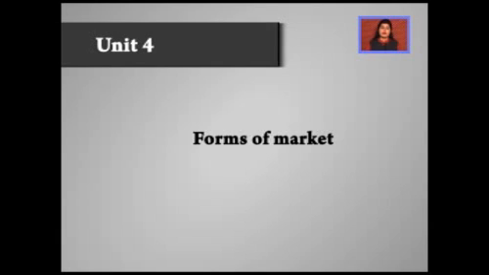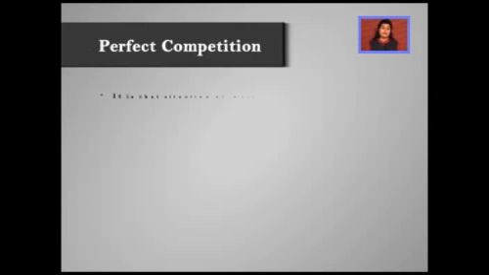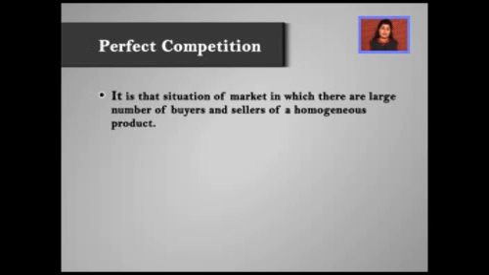Now, various forms of market can be categorized in economics depending upon a set of features. The first form, dear students, which we are going to take up today is perfect competition. Perfect competitive market is that situation of the market in which there are large number of buyers and sellers of a homogeneous product. The word homo means same. So this means that all the sellers are selling identical, similar products. Can you just think of a market like this? Well, such a market is actually not possible in practical life. So we call it a utopia.